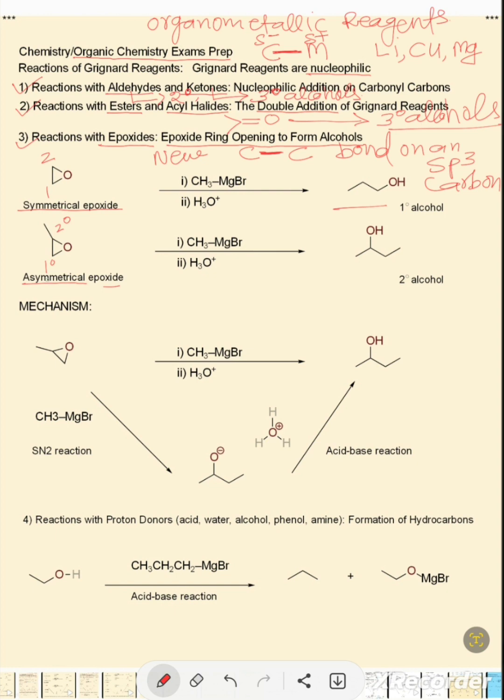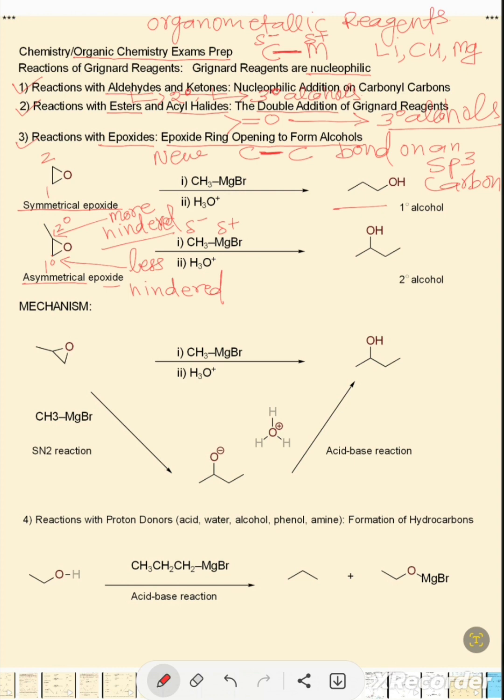Here we have this primary carbon, which is less hindered, and this carbon here is more hindered. So, less hindered versus more hindered. Our Grignard reagent is nucleophilic, and the carbon that is connected to the epoxide is electrophilic.